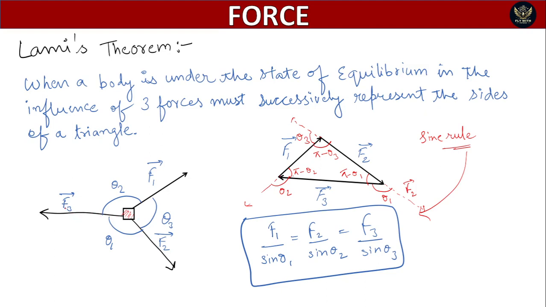If you want to remember this, then you just remember this trick. What is this trick? F1 and theta 1 are together, F2 and theta 2, F3 and theta 3. So you just put F1, F2, F3 in the numerators, and in the denominators there will be sin theta 1, sin theta 2, and sin theta 3. Okay, you have to remember this, and this is very useful for numericals as well.